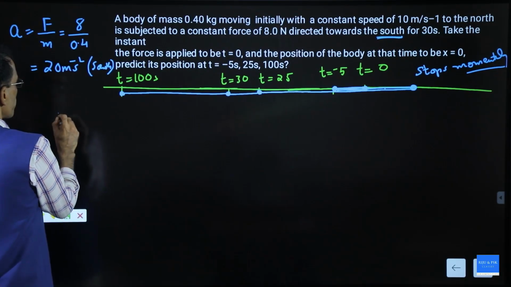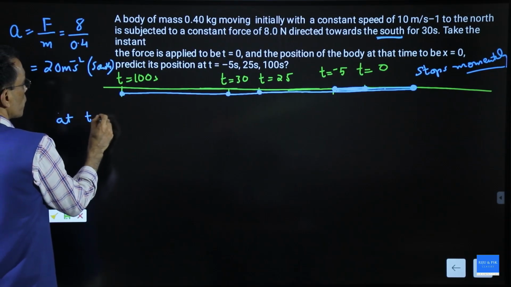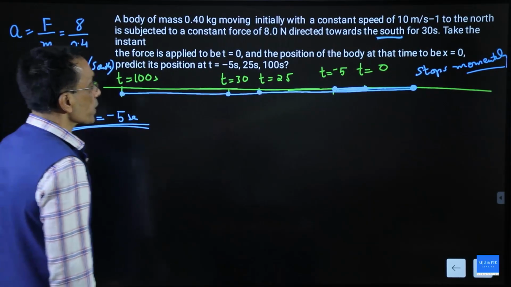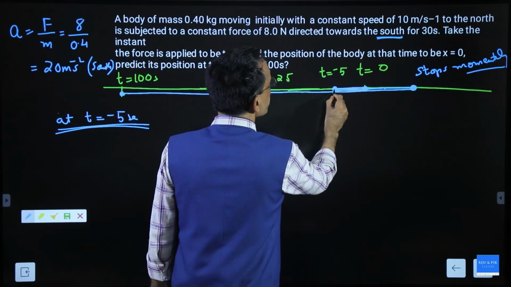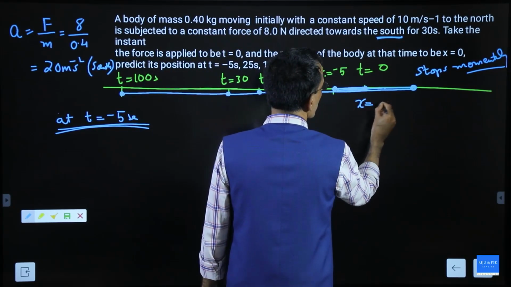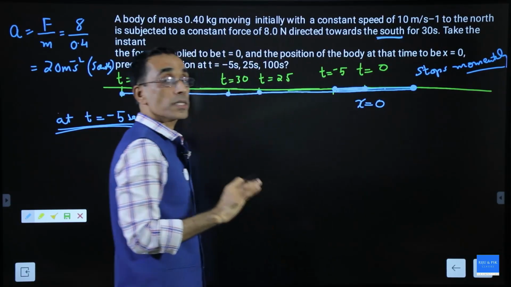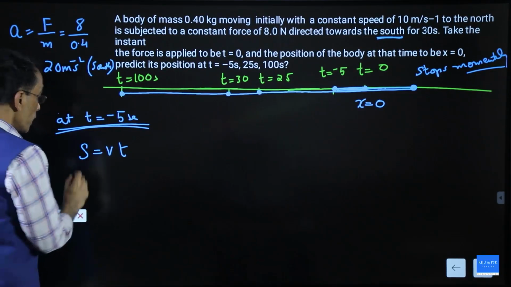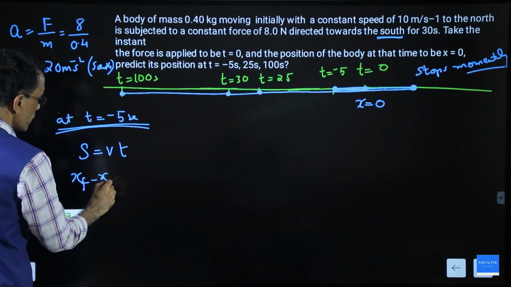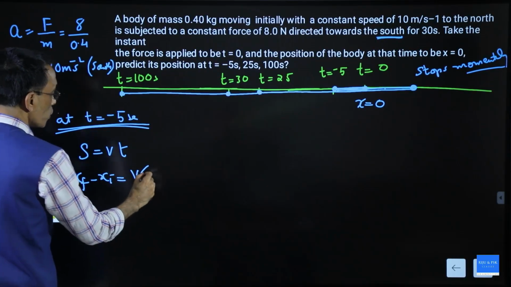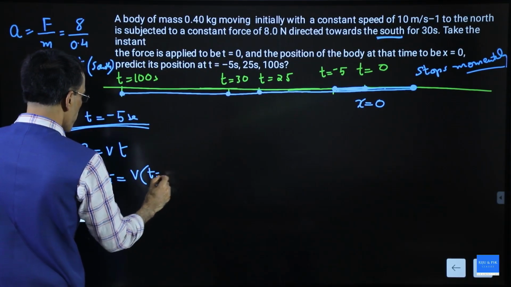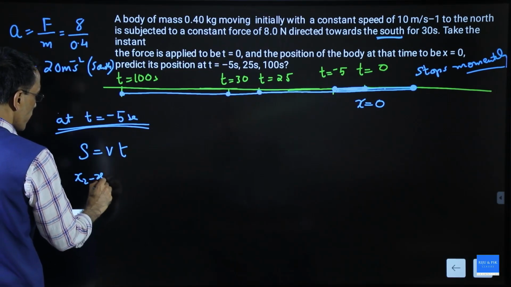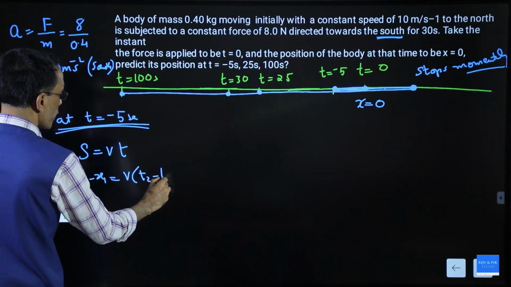At t equal to minus 5 seconds, we can see that from minus 5 to 0, this is x equal to 0. From minus 5 to 0, it was in uniform motion. So we can say displacement is equal to velocity into time. Displacement is nothing but final position minus initial position. Maybe you are familiar with this equation, x2 minus x1 equal to v into t2 minus t1.